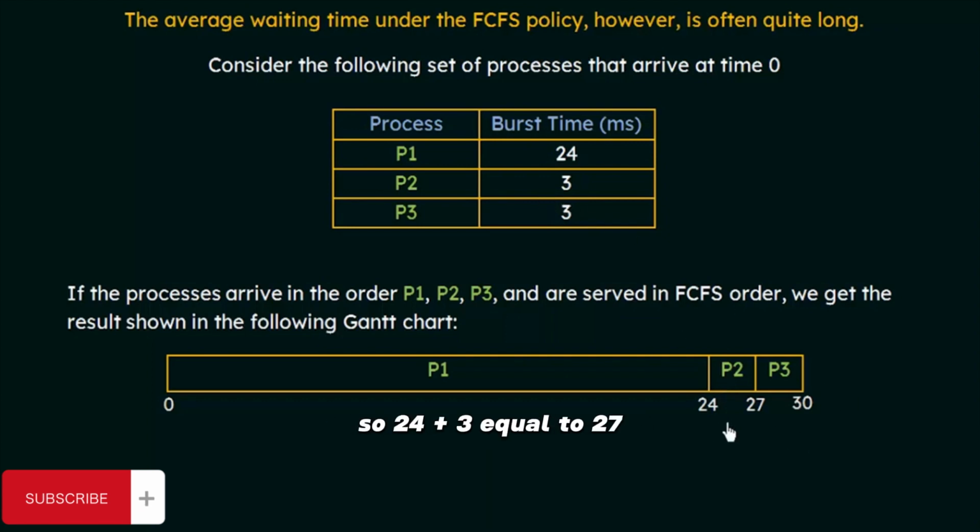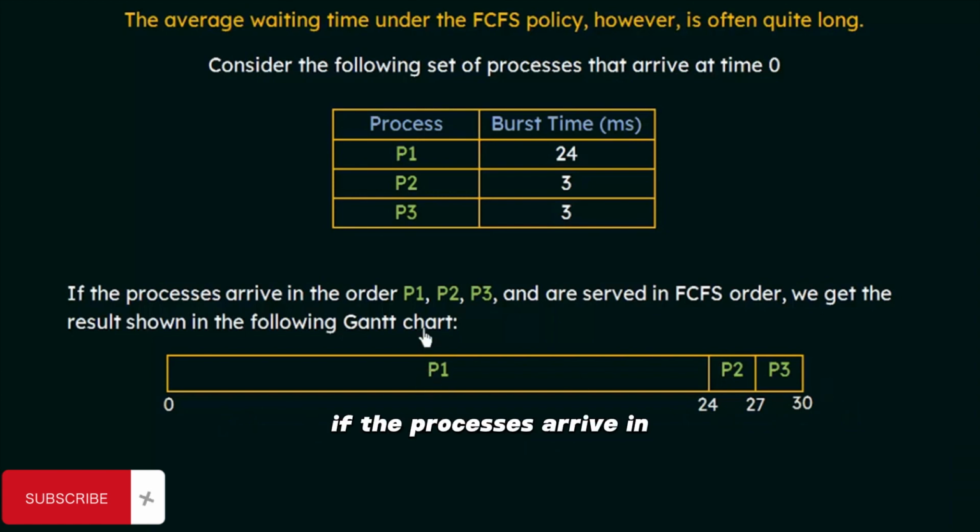So 24 plus 3 equals 27 milliseconds. So P3 had to wait 27 milliseconds. And once P3 gets the CPU at the 27 millisecond, it does its execution in the CPU. It spends 3 milliseconds in the CPU, thus showing this last time in the Gantt chart as 30 milliseconds. So this is what happens in a first come, first served scheduling algorithm.